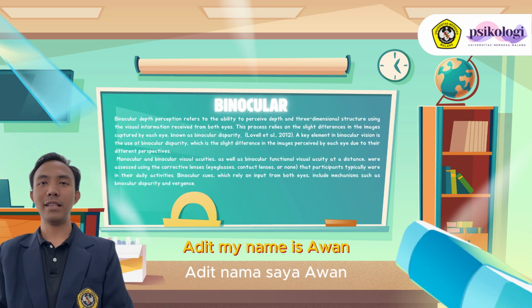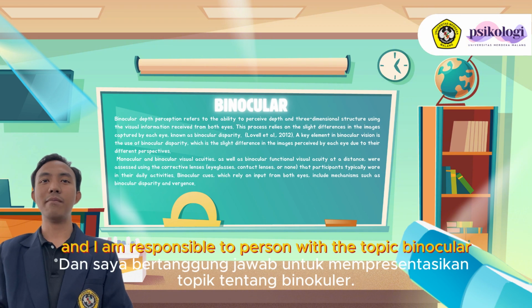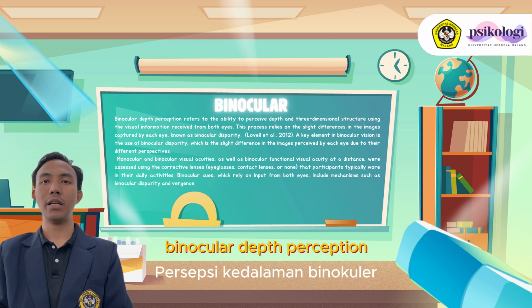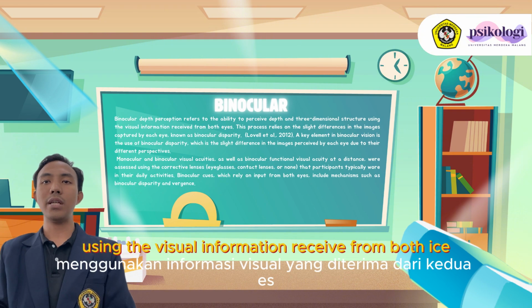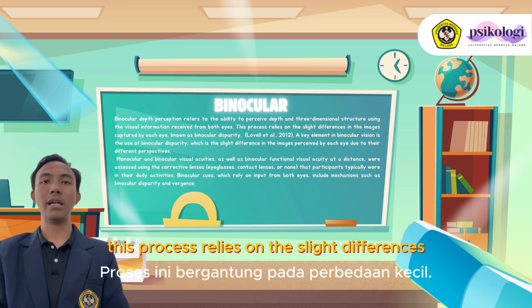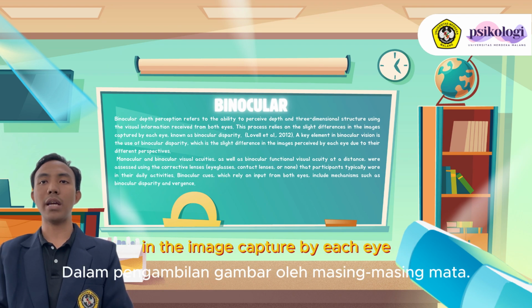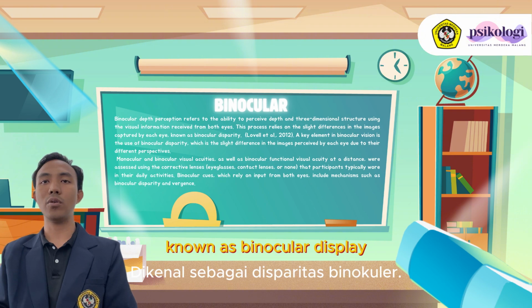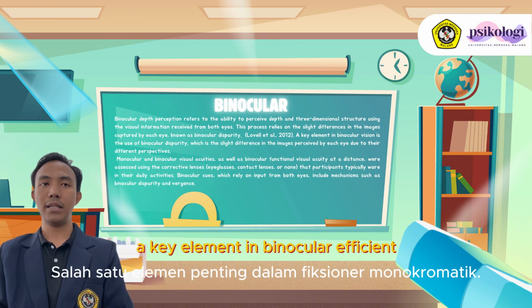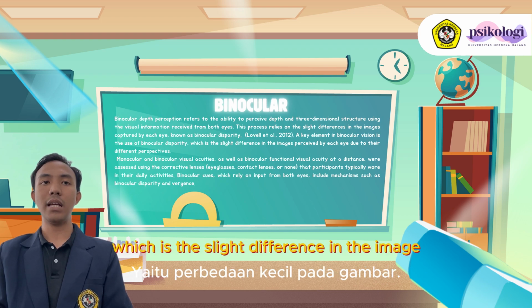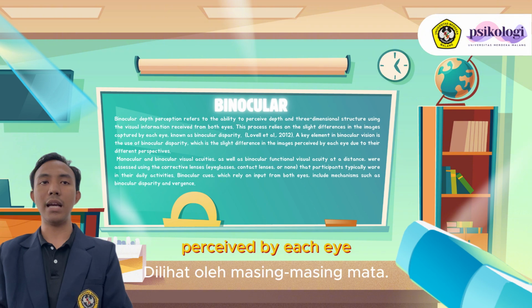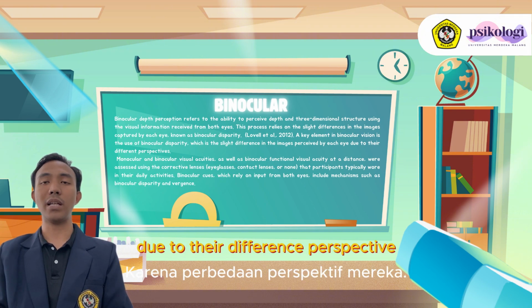Thank you, Adit. My name is Awan and I am responsible to present the topic binocular. Binocular depth perception refers to the ability to perceive depth and three-dimensional structure using the visual information received from both eyes. This process relies on the slight differences in the image captured by each eye, known as binocular disparity. A key element in binocular vision is binocular disparity, which is the slight difference in the image perceived by each eye due to their different perspective.